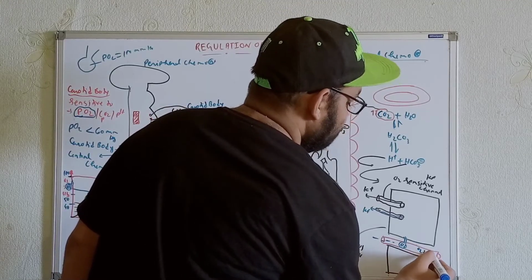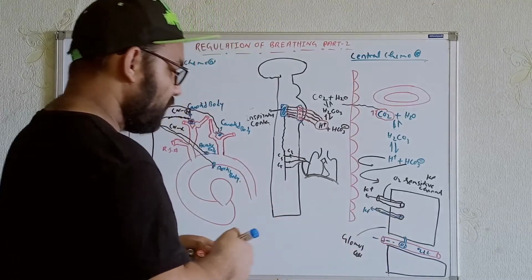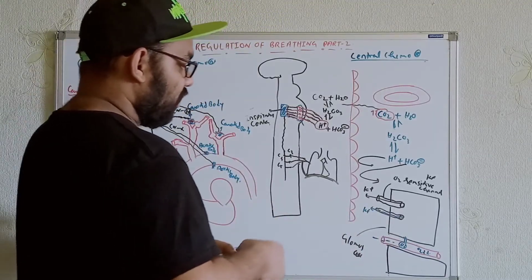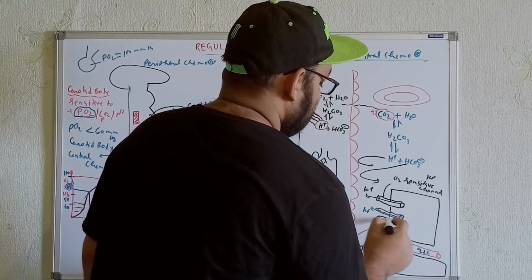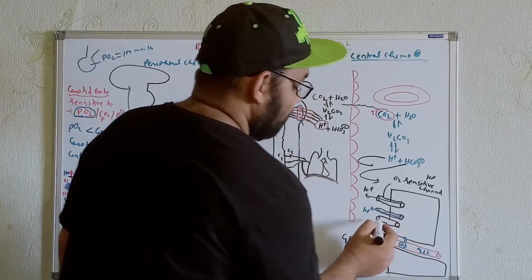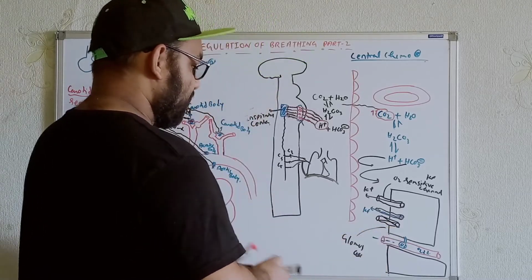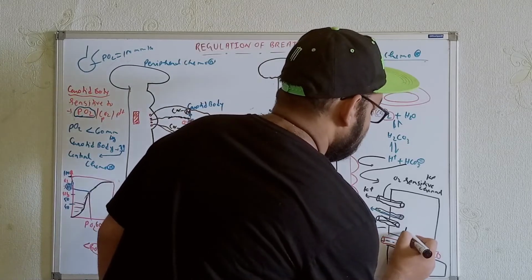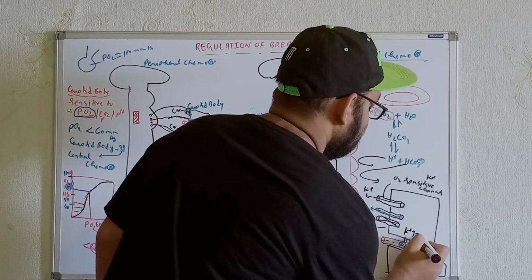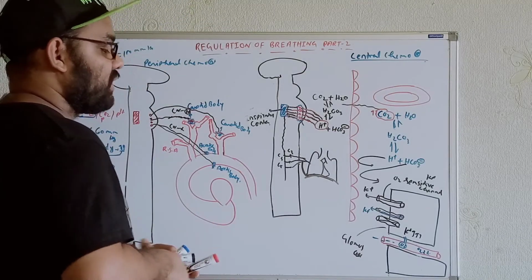So whenever the oxygen is less, definitely a smaller amount of oxygen will go over here. Try to understand: the oxygen-dependent potassium channel will be blocked. Whenever it is blocked, there will be no chance for the potassium to go outside, so the potassium will keep on accumulating within the cell. Then we will see the changes.